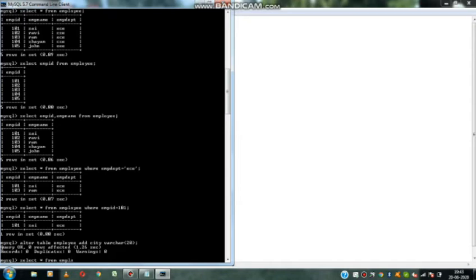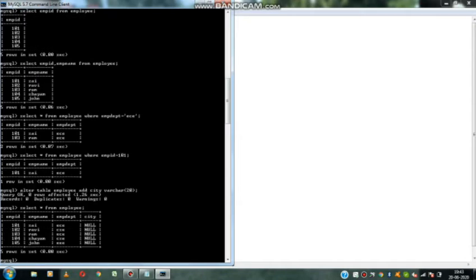Now I am giving select star from employee. Now the city column is added here. If I am not giving any data, by default it will store null values.